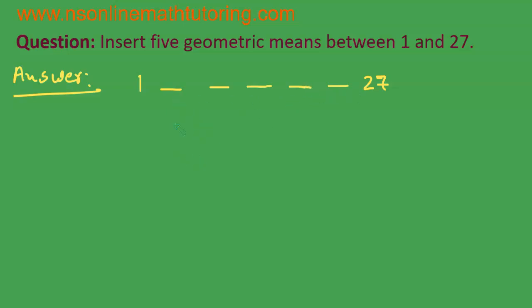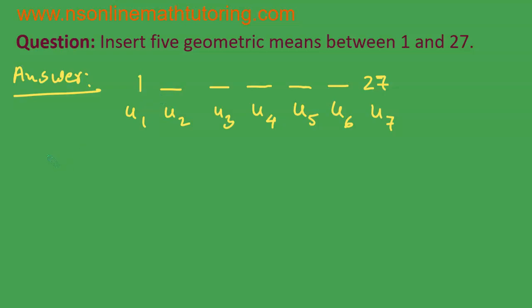So there are 5 places in between 1 and 27. And all these 7 terms taken together will obviously be making up a geometric sequence. Now, 1 is the first term, so it is U1, right? And this is the second term, so it is U2, U3, U4, U5, U6, and U7, okay? U7 is equal to 27 and U1 is equal to 1.